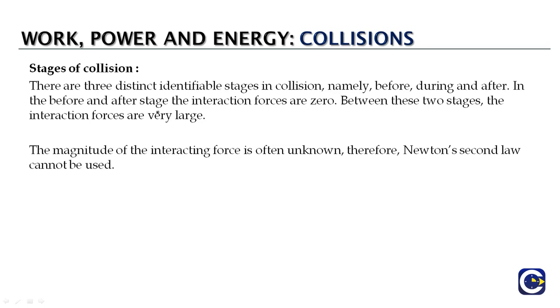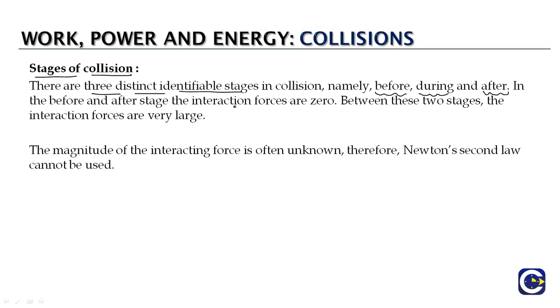Now when we look at the collision process as a whole, we can divide this into 3 stages. The 3 distinct and identified stages of collision are: one, the phase before the collision, where the particles will be approaching each other; the second stage is during the collision time; and the third stage is where the particles will be receding from each other.